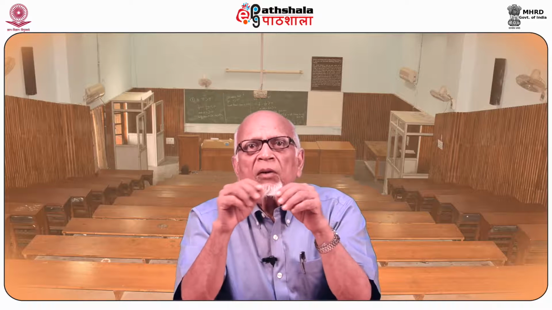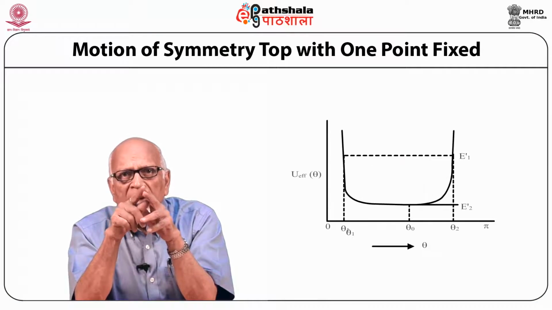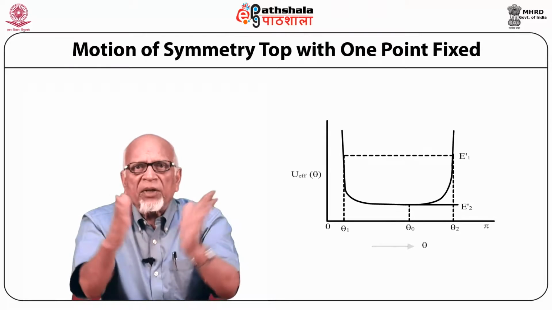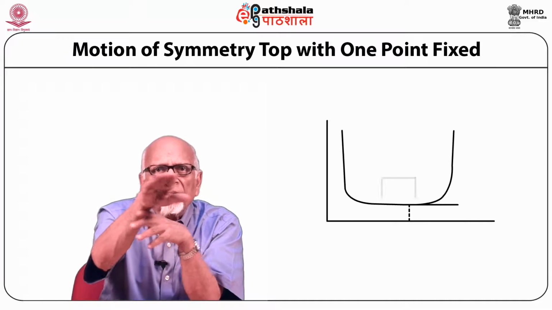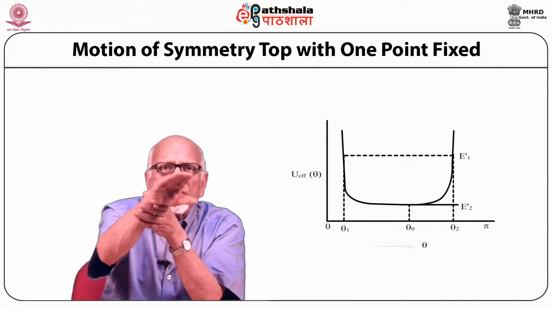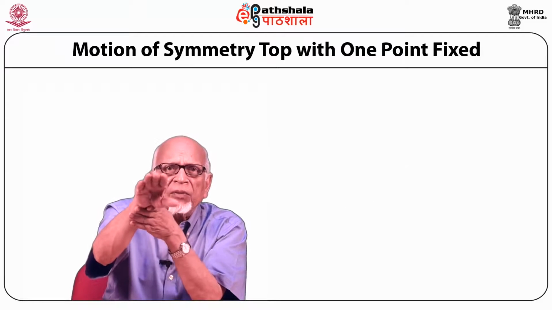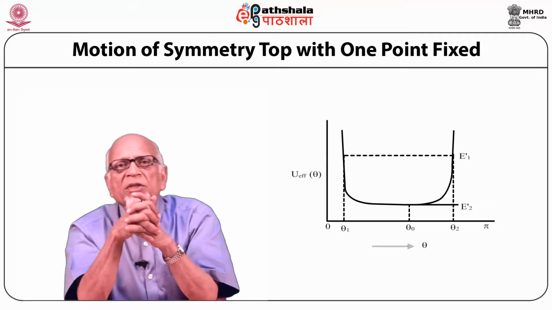The qualitative feature of the motion can be illustrated from the form of the effective potential, as in the case of the central force field. We have roughly plotted the effective potential as a function of theta, which is in the shape of a trough, and you have the minimum energy E2 prime. If we consider the top to have a total energy E1 prime, then the difference between this and the bottom of the trough would be the kinetic energy.